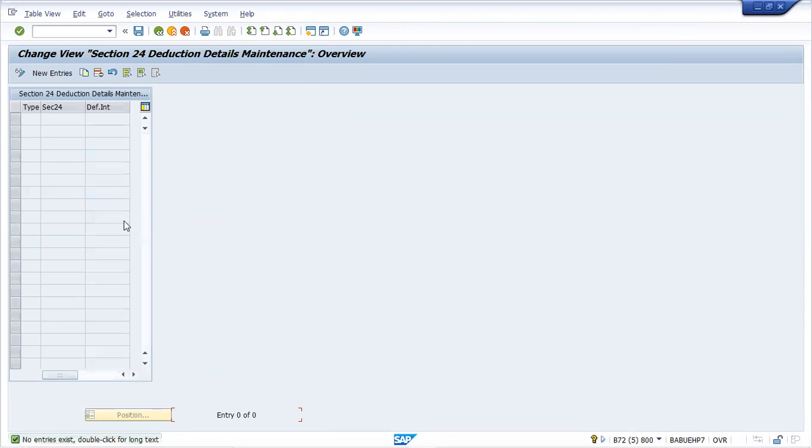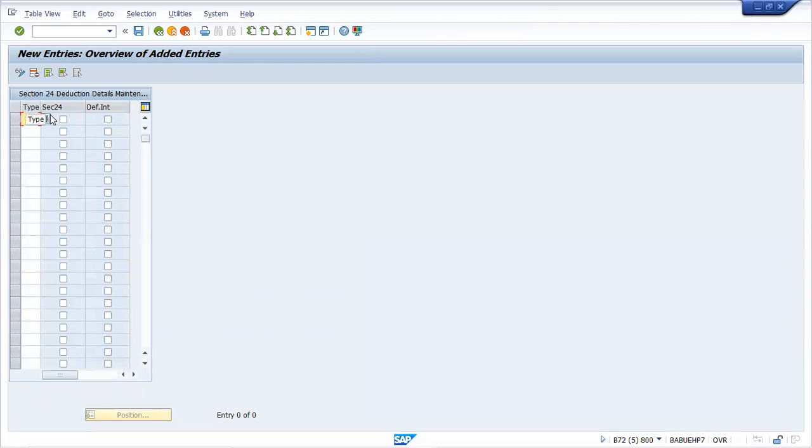If you go here, nothing has been maintained. For that reason, the configuration is missing. You can click new entry, and for this section 24, 584, you can just click new entries.